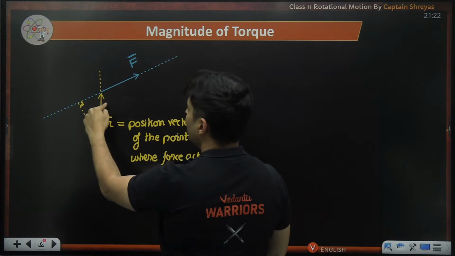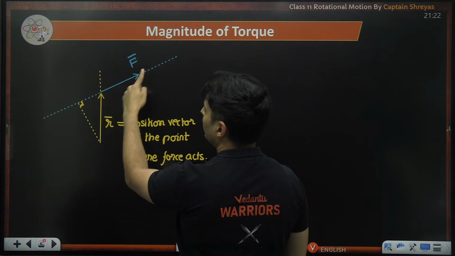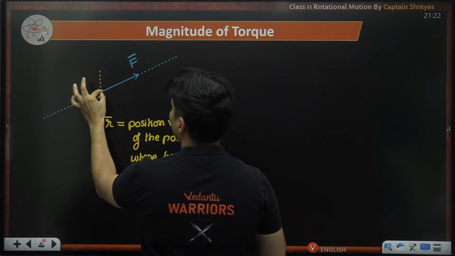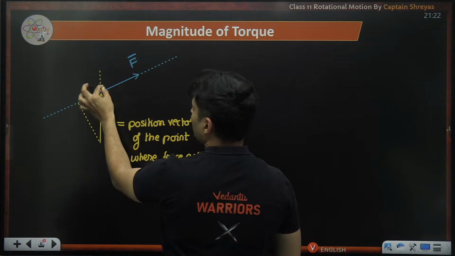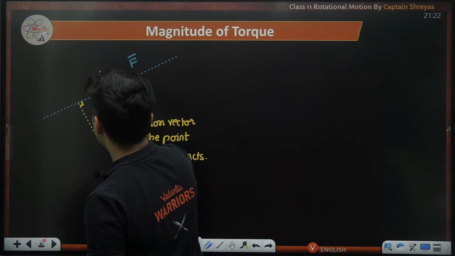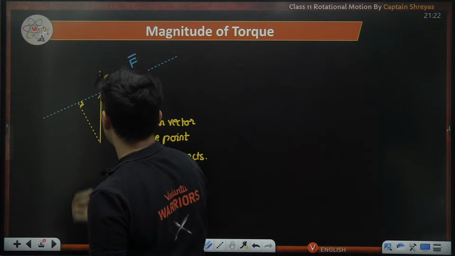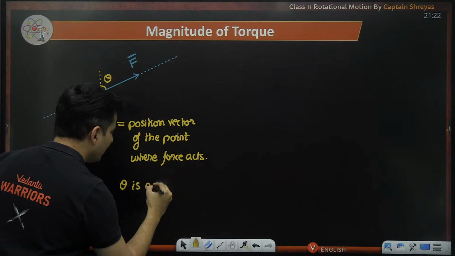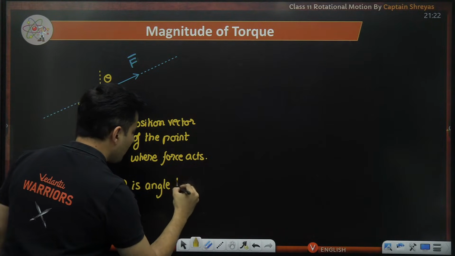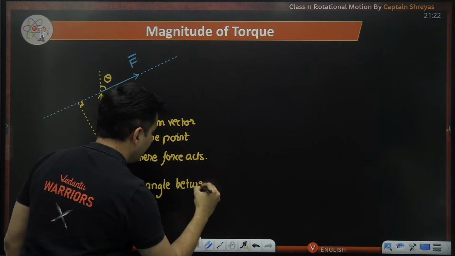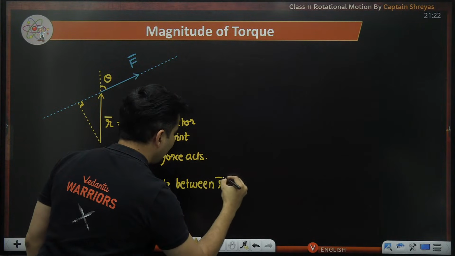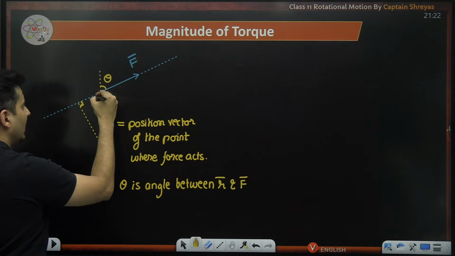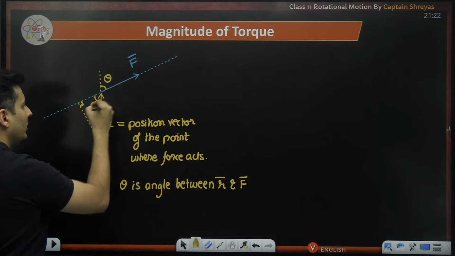Right now, the head of the r vector is with the tail of the f vector. So if you slide the r vector on the top, then the tails will match and coincide. And then whatever is the angle is the exact angle between the two vectors. So theta is basically the angle between r vector and f vector. If that is theta, this is also going to be theta.